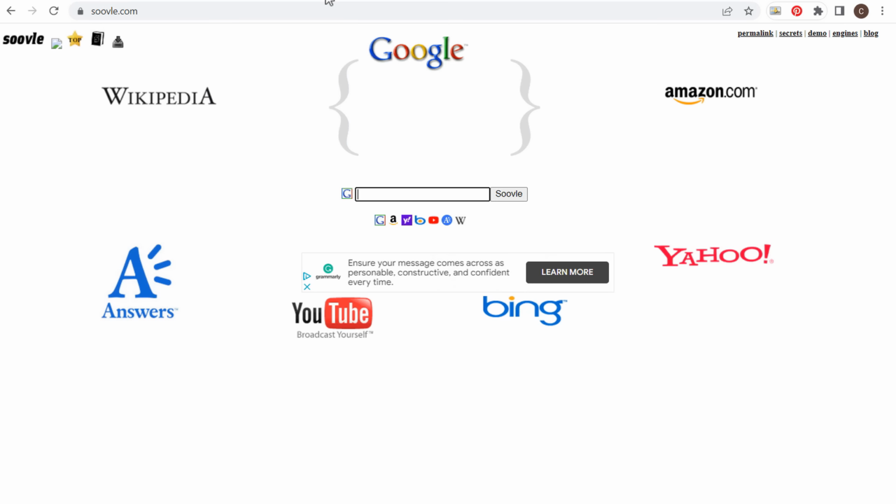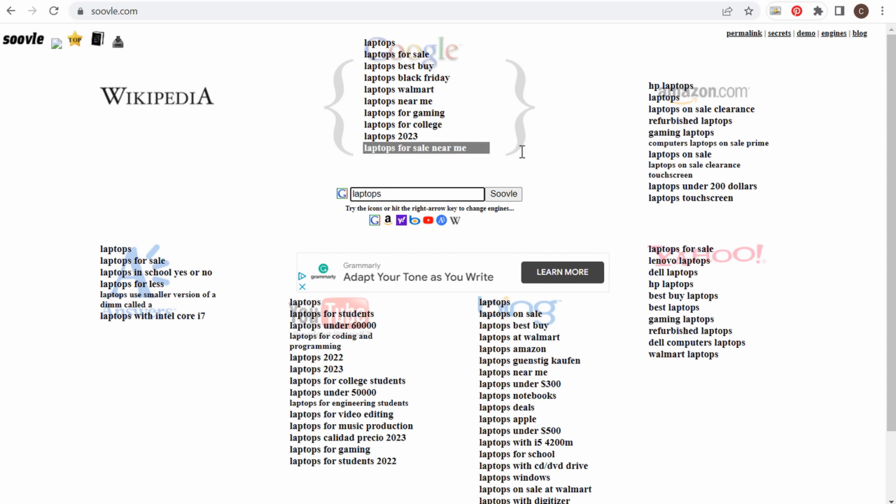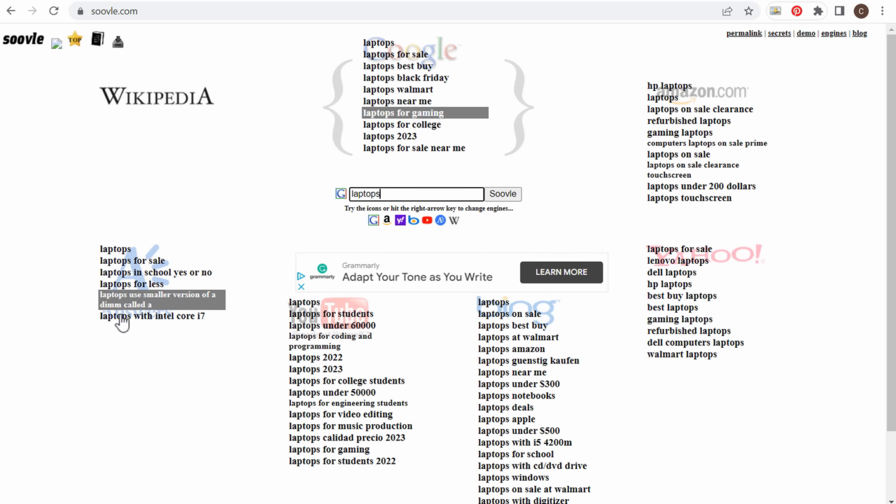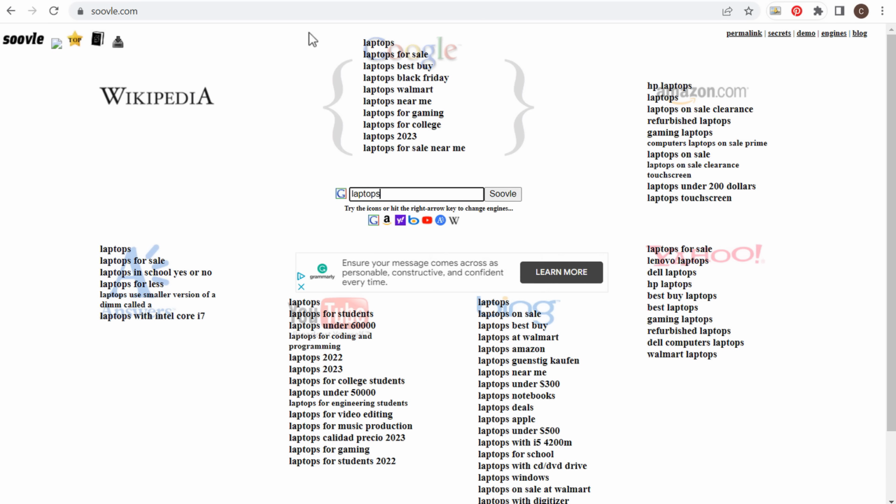Now, if you're trying to find more long tail keywords, Suval.com is a simple tool, but if we just search laptops here, they're going to give us long tail keywords for Google, for Amazon, for Yahoo, for Bing, for YouTube, and they also have answers over here. So if you just enter one keyword, you can see all of the different autocomplete long tail keywords for all of these different search engines. So it's a quick and easy way to find long tail keywords.